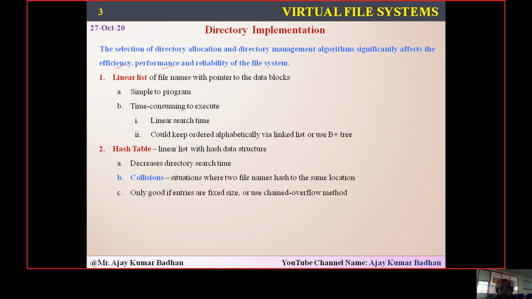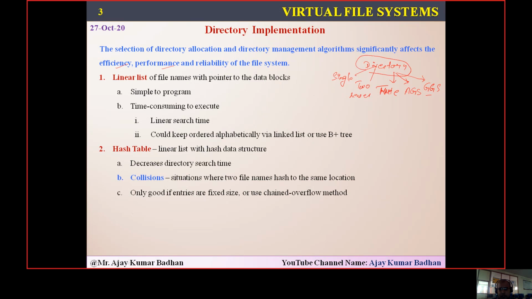What it means is, we know we have different types of directory structures that we have already discussed: something like single level, two level, then multi-level, which is nothing but tree structure, then acyclic graph structure, and finally general graph structure. These are the ones we have discussed.